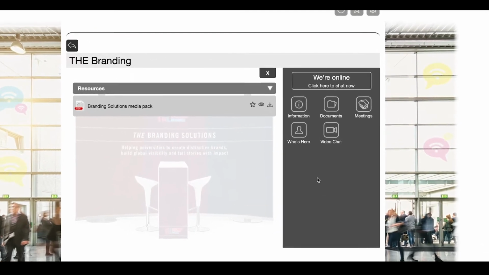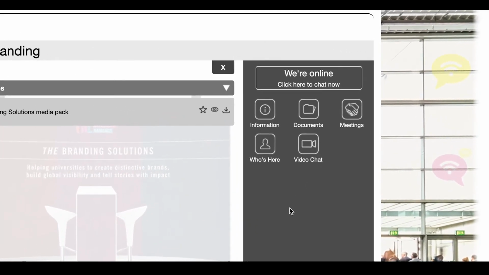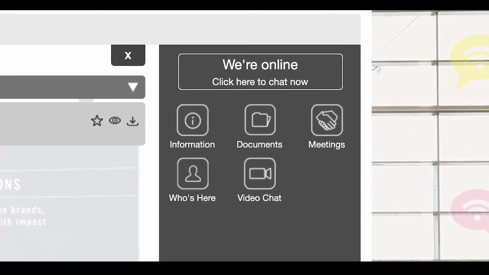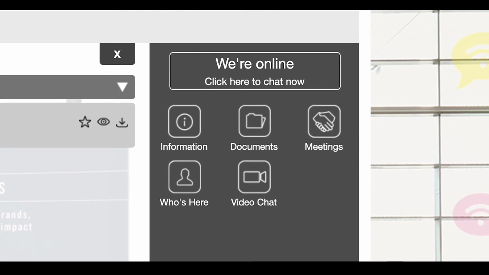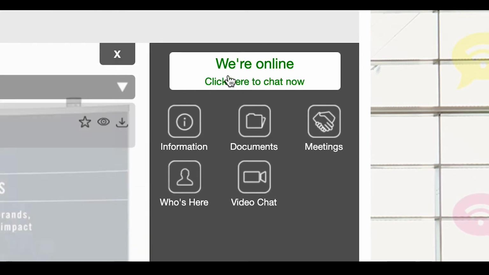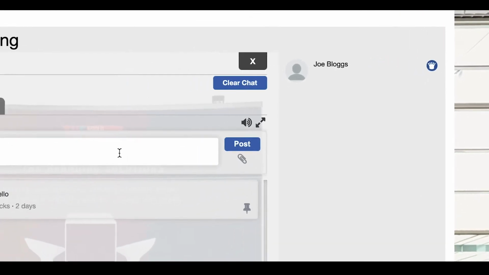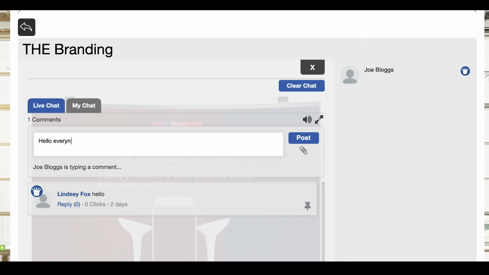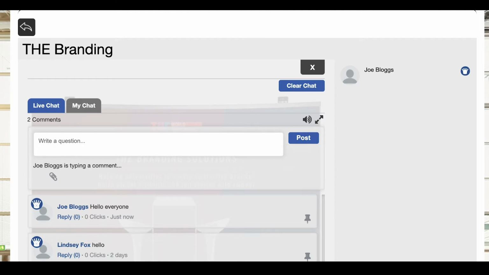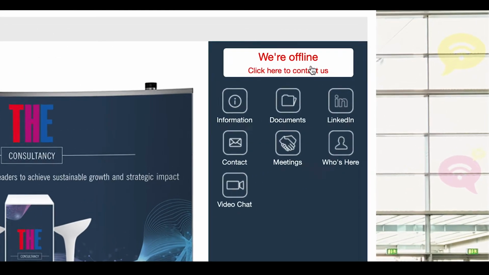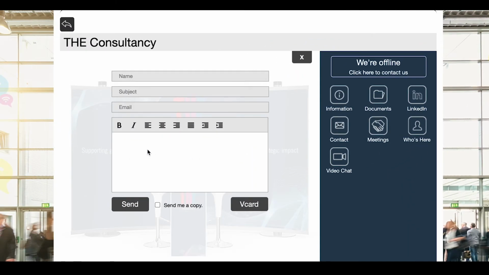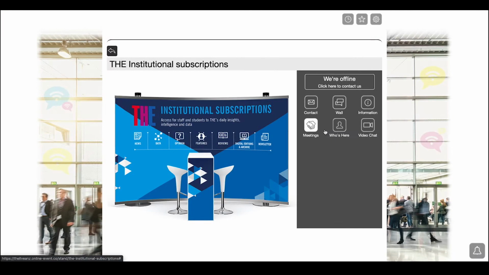You will see if a booth representative is active at their booth, as the live chat icon will be available when you click into the stand. To chat with the representative, click on the We're Online icon, and it will allow you to either post a live chat on the wall, which everyone visiting the stand can view, or if you want to speak privately, click on the name of the person you wish to talk with and send them a private message using the envelope tab. If the booth admin is unavailable, click on the We're Offline icon, and you'll be able to send them a message that they will respond to when they are back online.